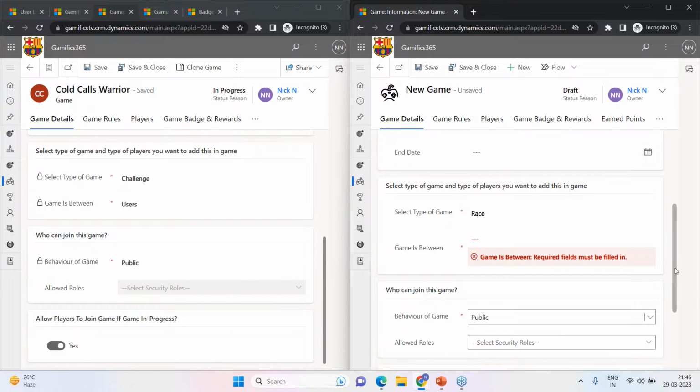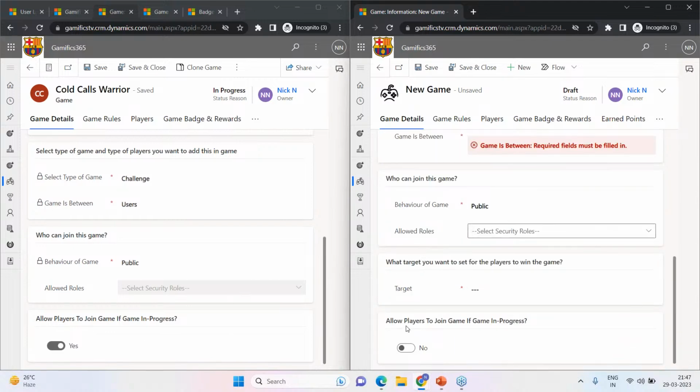Okay, the last attribute is allow players to join the game if the game is in progress. Now, there's one more thing which is target. Just one minute, let me finish with the game in progress first. So, allow players to join the game if the game is already in progress. This flag, if set, ensures that any CRM user doesn't miss the fun bus, even if the game is already in progress. So one thing that I just missed out is the target.